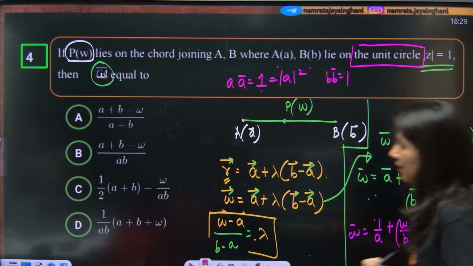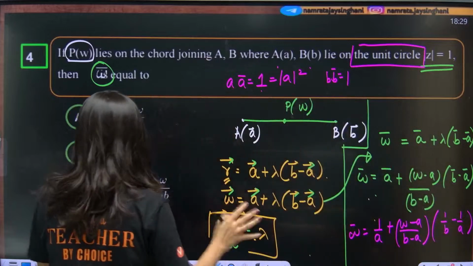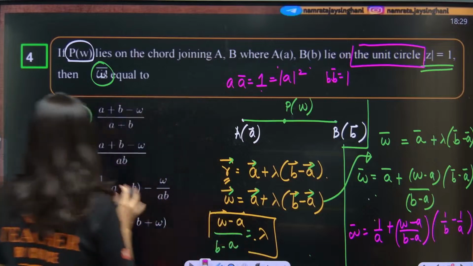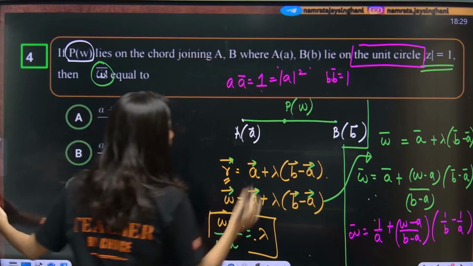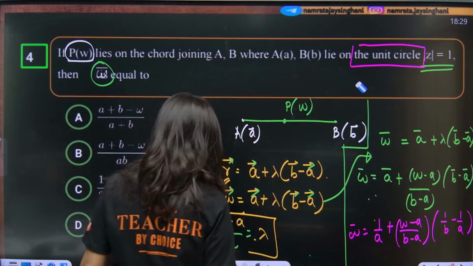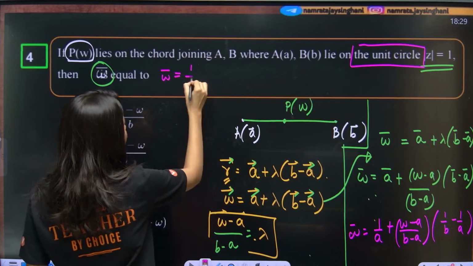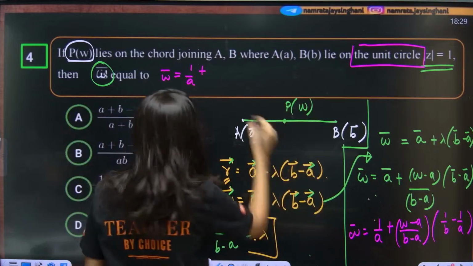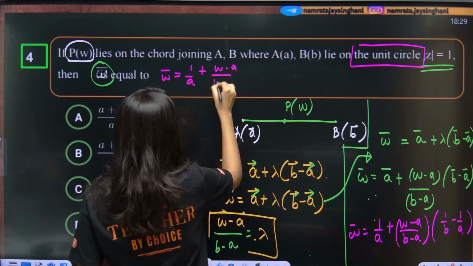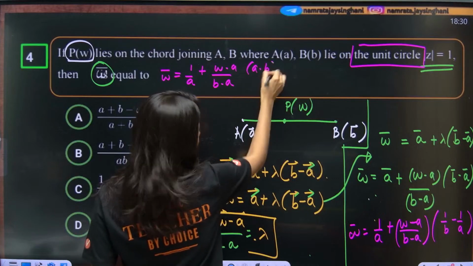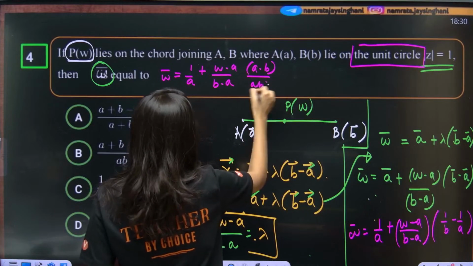Now, just simplify this. Omega bar is equal to 1 upon A plus omega minus A upon B minus A, and this is A minus B upon AB.